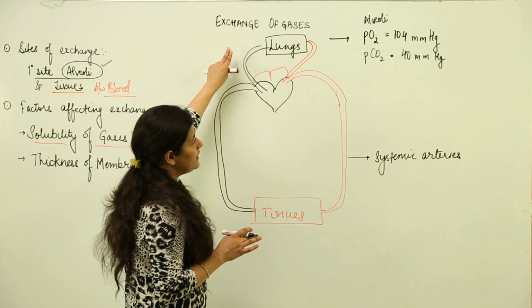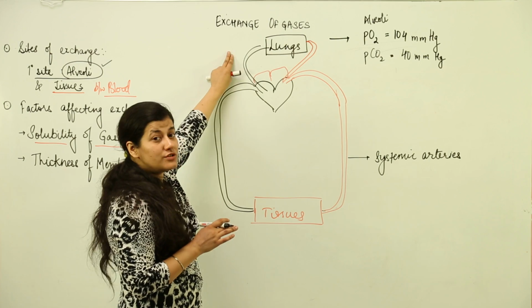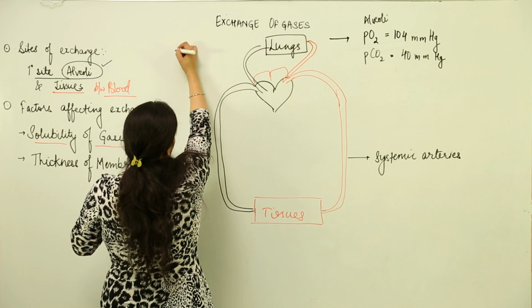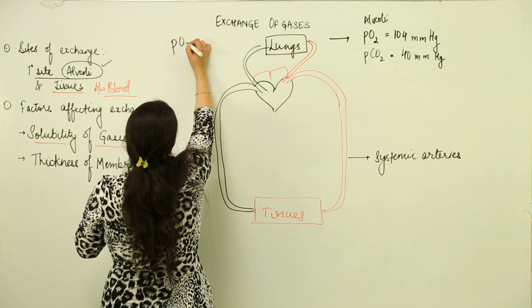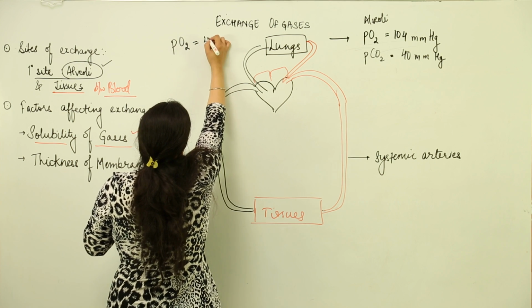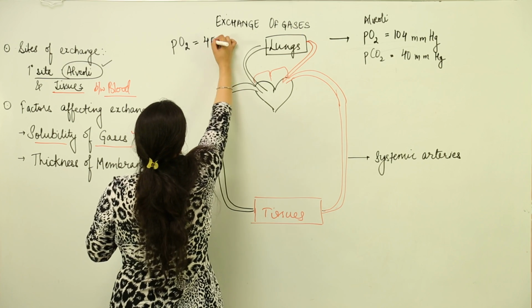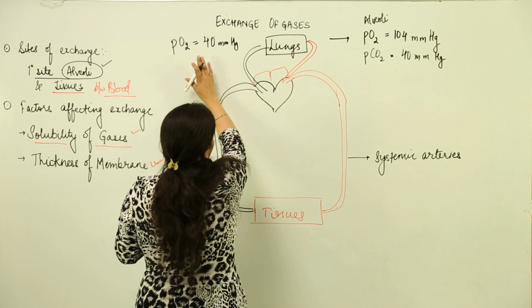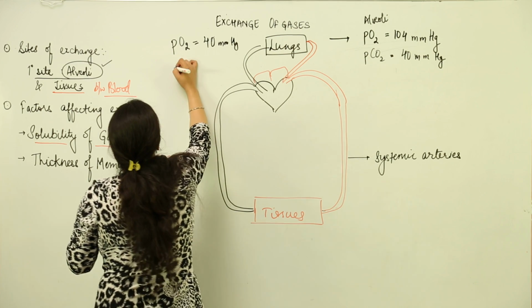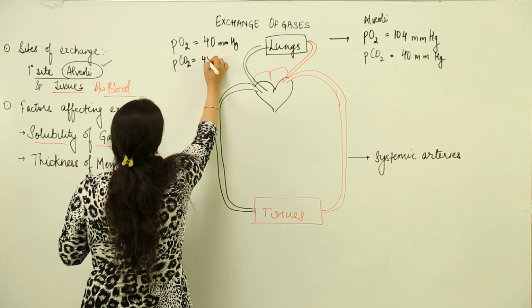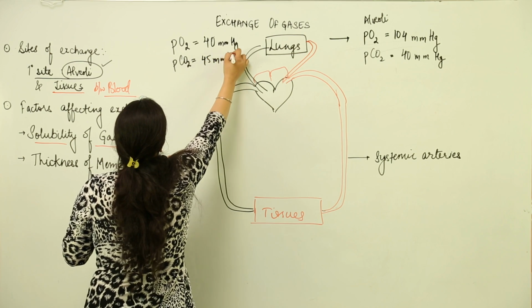Comparatively, the deoxygenated blood that comes to the lungs by the agency of the heart has partial pressure of oxygen as less as 40 millimeter of mercury, and partial pressure of carbon dioxide is 45 millimeter of mercury.